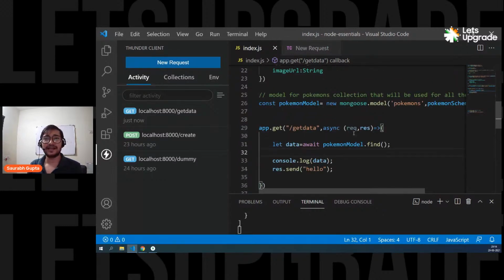And yes, guys, always remember, model is model. Don't do anything to it. Don't think like we have to use Pokemon. You never use your collection here. As I told you in the start, right? Model is the reference of that collection. You're always going to use the model.